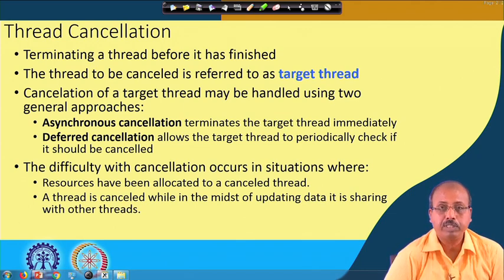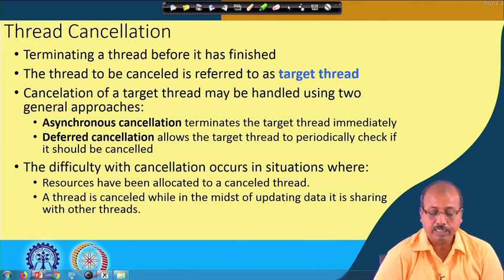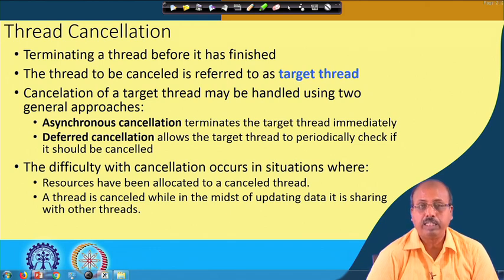Resources have been allocated to the cancelled thread, and a thread may be cancelled while in the middle of updating data it is sharing with other threads. So, if we try to cancel a thread in this situation, it becomes a problem. Particularly when the thread was updating some data that is being shared by other threads as well, the difficulty is greater.